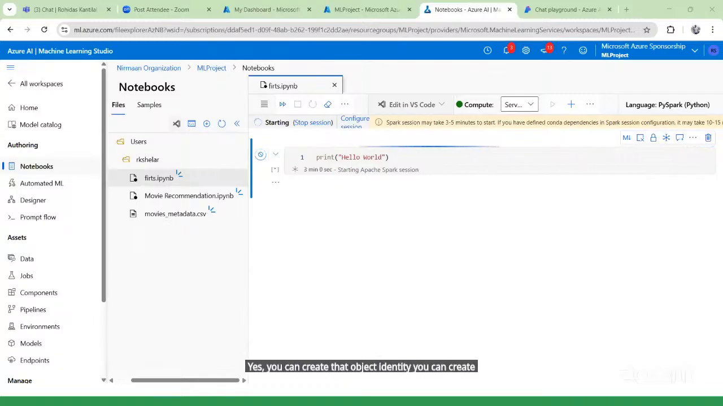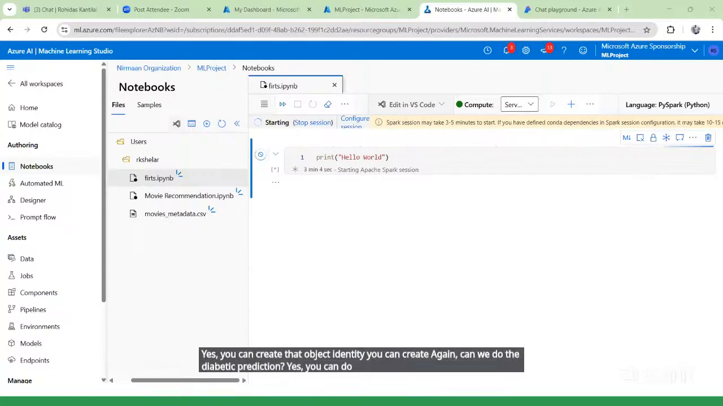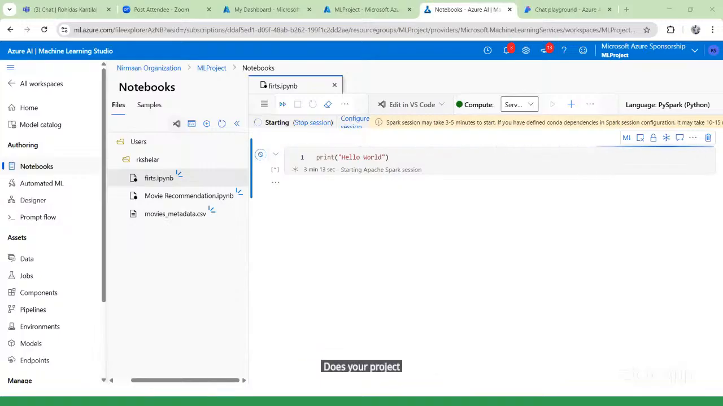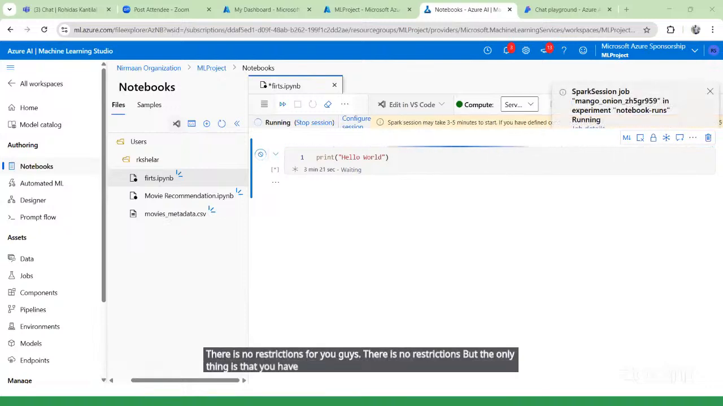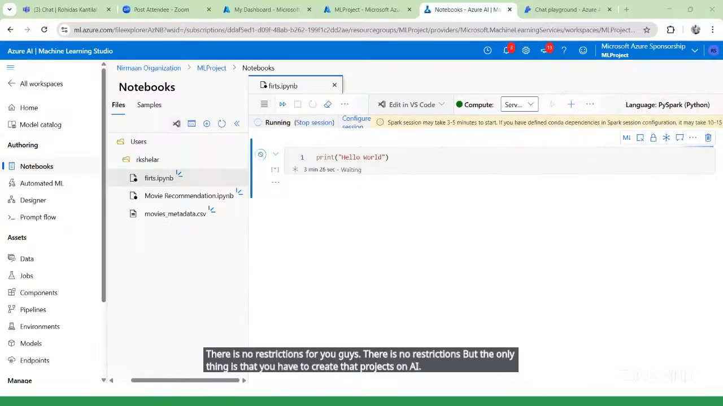Again, can we do diabetic prediction? Yes, you can do this. See, you can create any project, but the base should be AI and ML. Your project base should be on AI. There is no restrictions for you guys. The only thing is that you have to create the projects on AI. Your projects should be on the basis of AI.